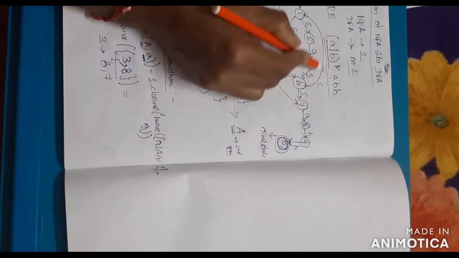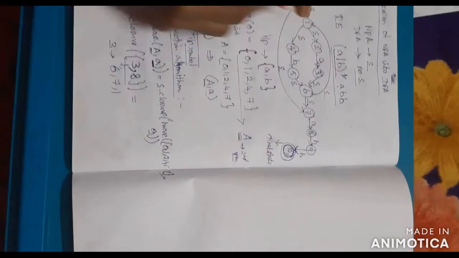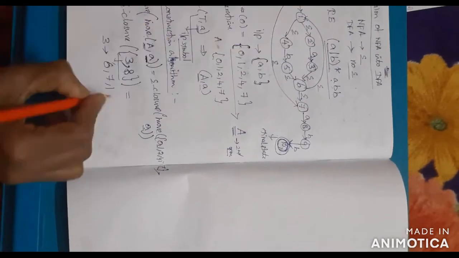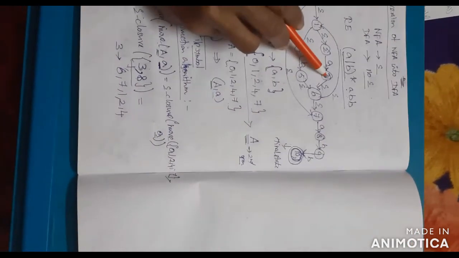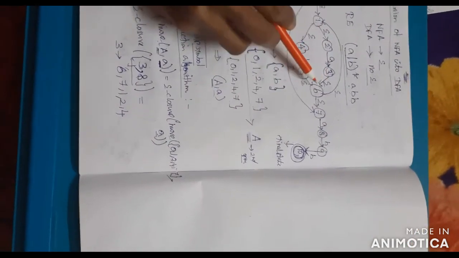Again check 6, can be moved from 1. So 1 can be moved from 1 to 2, 1 to 4. So the state 3 can move from 3 to 6. 6 is empty, you can write.